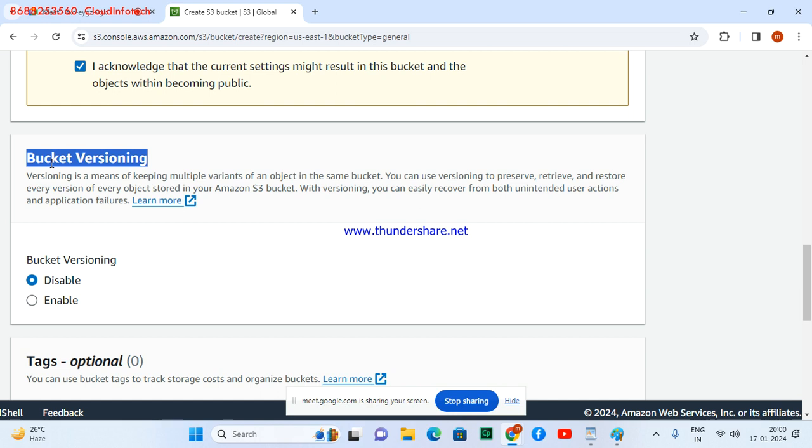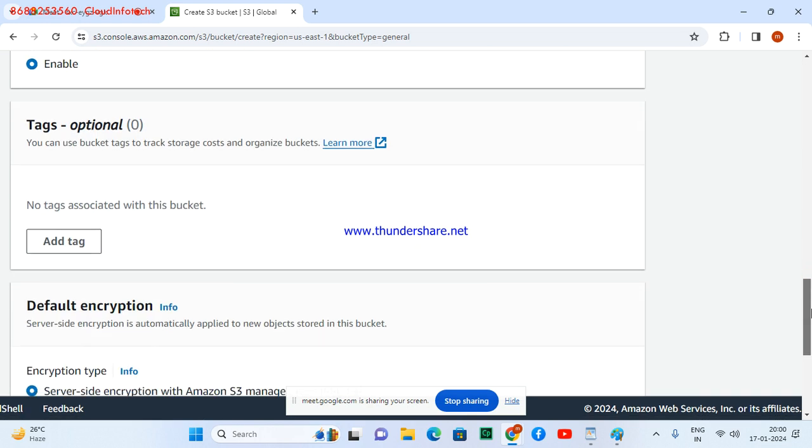Whenever they make frequent changes multiple times, I want to keep multiple copies of the changes, because as a project manager, I want to track how many times and on what date you changed things for the customer's demand. I want to keep all the versions. So whenever you host a website, it's good to go for versioning.